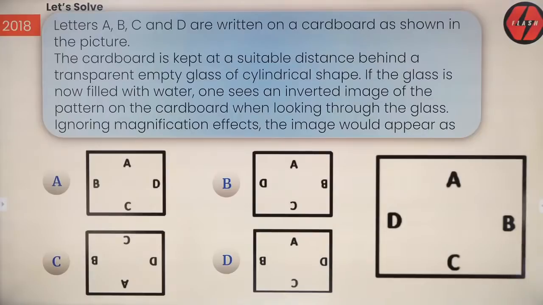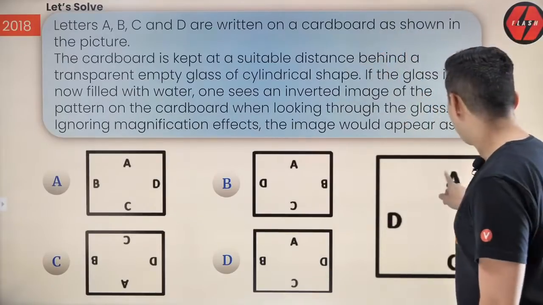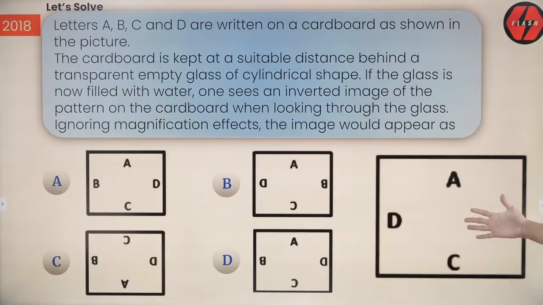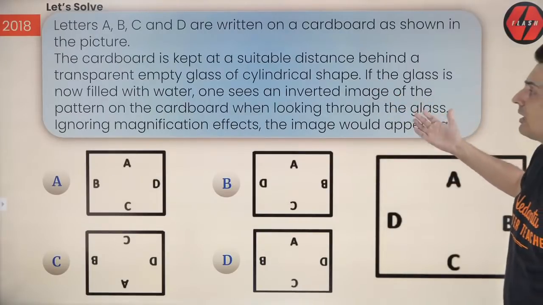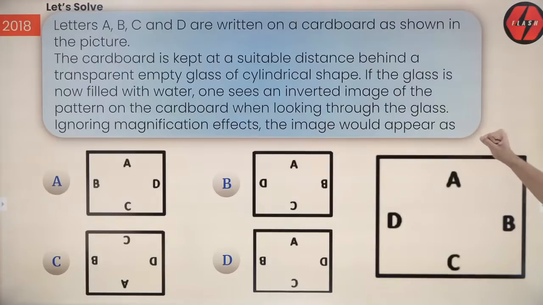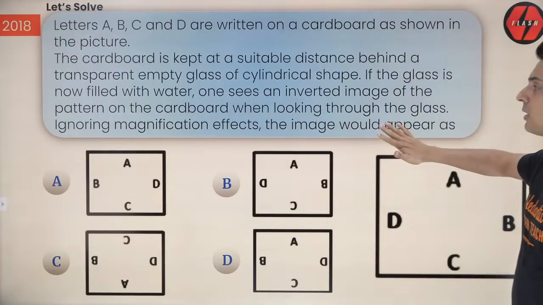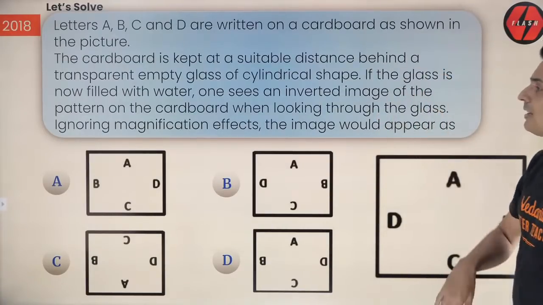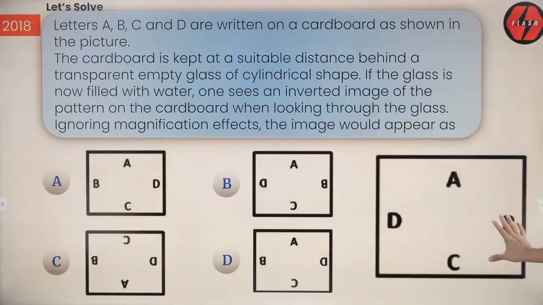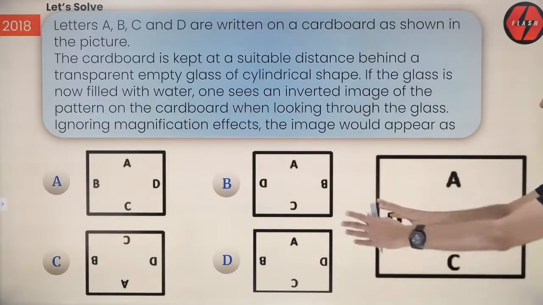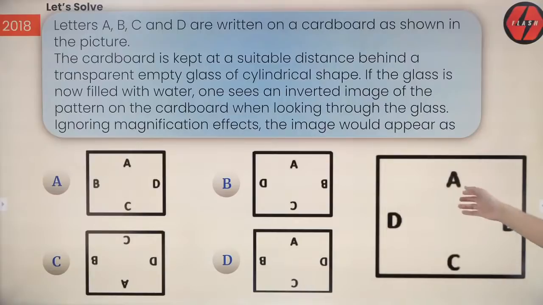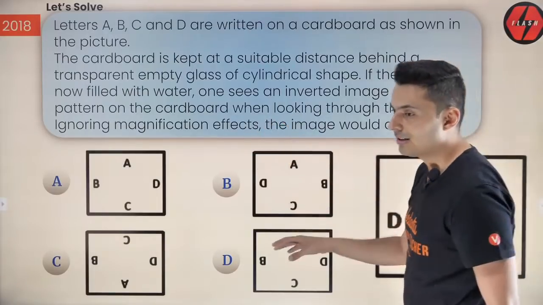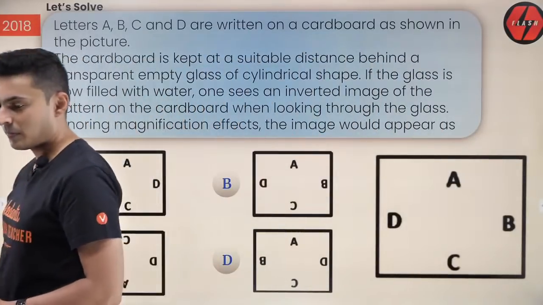Now, how about this question? These are the letters written on a cardboard sheet, and the sheet is kept at some distance behind an empty glass of cylindrical shape. If the glass is now filled with water, one sees an inverted image of the pattern on this cardboard. So, which of the following options is correct? What is the image which will be seen for this object over here? This is the object. So, what will be the correct orientation of the image?